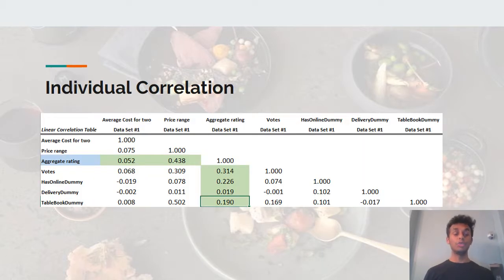So before we get into the regression analysis, we just want to show the individual correlation of the aggregate rating with the other variables. So as shown on the table, it can be seen that the aggregate rating is individually correlated to all of the other variables which we're going to use. We're going to get more into that in the upcoming slides and explain why this happens, but we just wanted to show an overview of the individual single regression analysis and which variables were correlated and how they are correlated.